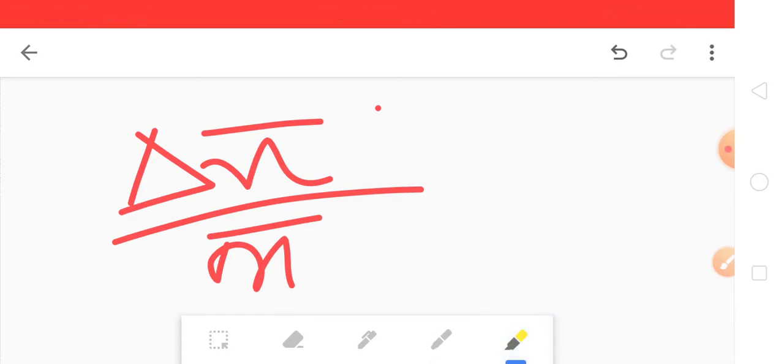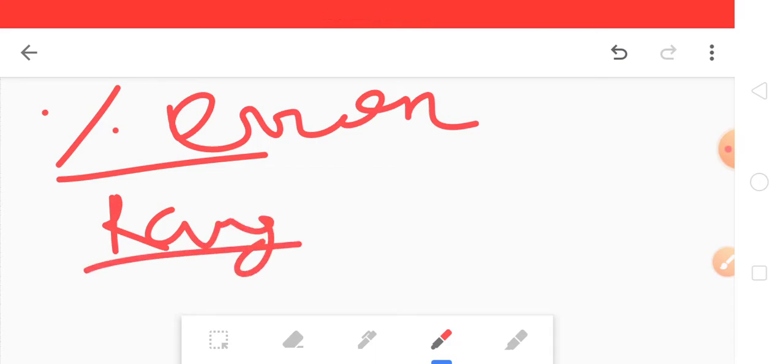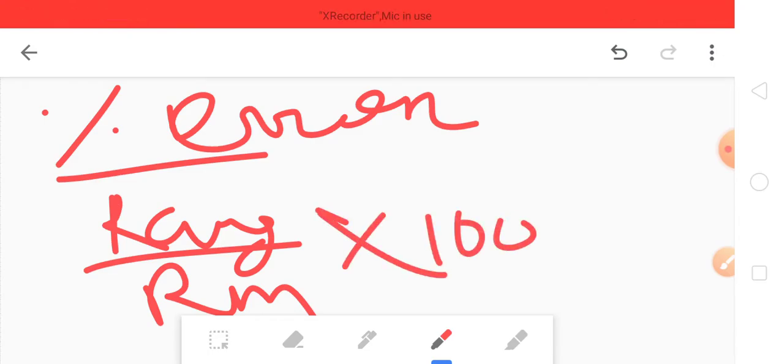Next is percentage error. Percentage error is also very simple. Everything is simple here. What's percentage error? We just need to find the relative error multiplied by 100, and we get the percentage, since percentage means per 100. So percentage error is r average divided by rm, the mean, into 100. That's it, and we got the value.